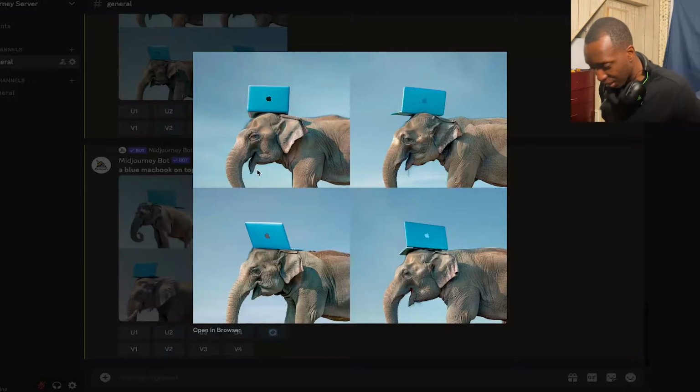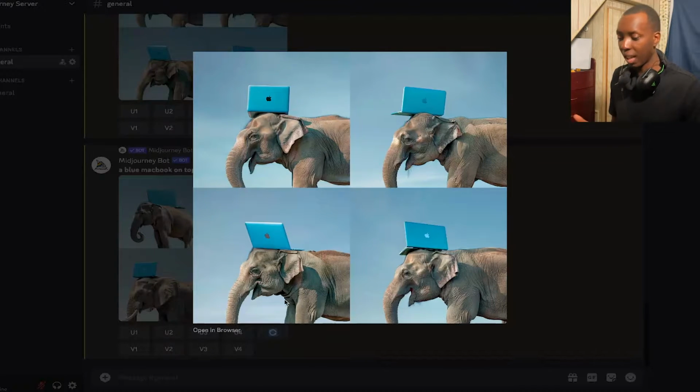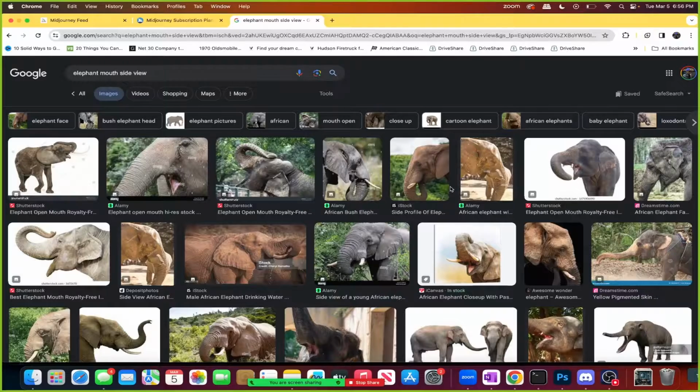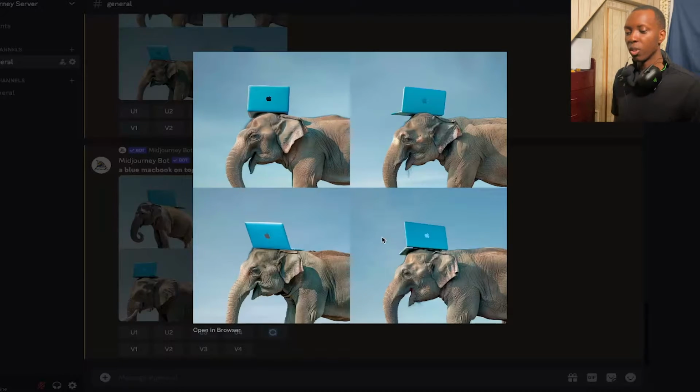Interesting that this elephant, I believe, has a long chin or tongue or something. I can't say that I know exactly what an elephant looks like, or I guess we could Google it. Okay, yep, that is what an elephant looks like. Okay, great. So yeah, they look like siblings. They're all a little bit different. So this is variations subtle, right?